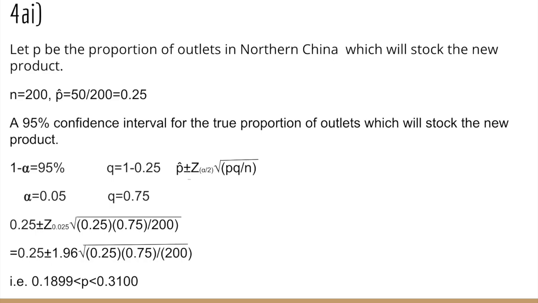By looking at the standard normal distribution table, we know that Z sub 0.025 is 1.96. So the final answer is P is less than 0.3100 and larger than 0.1899.